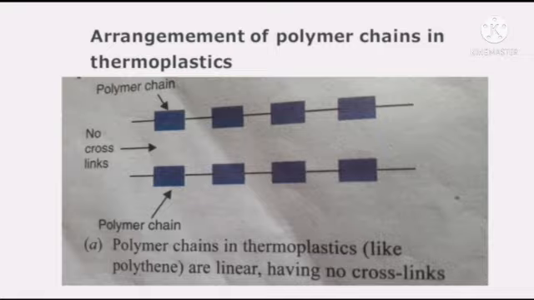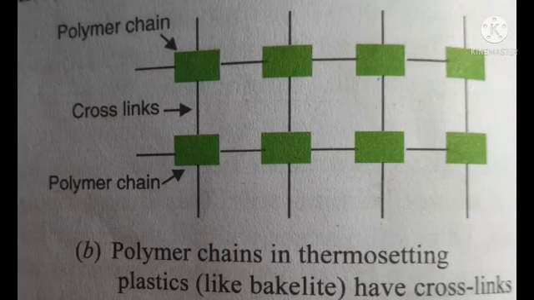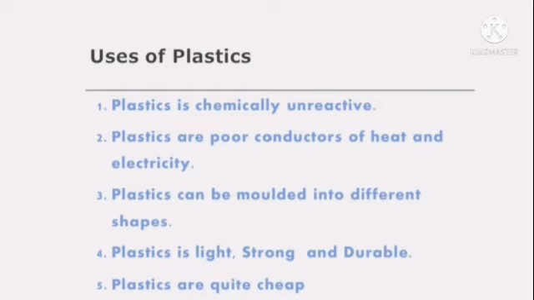and ultimately melts. Now on the other hand, in thermosetting plastics the polymer chains are cross-linked with one another, and these cross links prevent the displacement or sliding of individual polymer chains on being heated. Due to this, the thermosetting plastics do not become soft on heating or change their shape on heating once they have been given a particular shape.